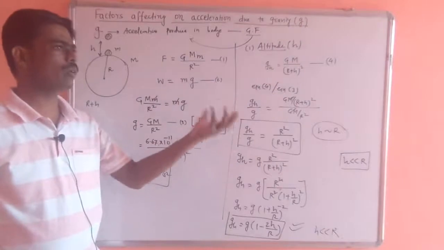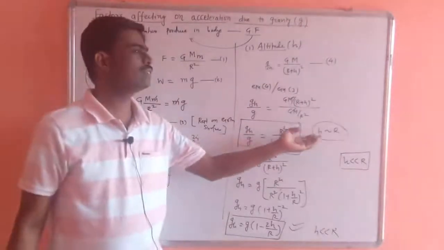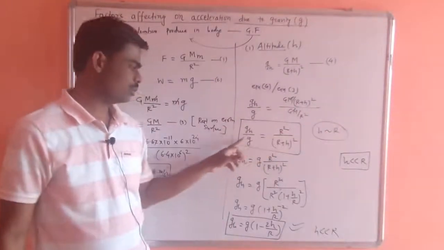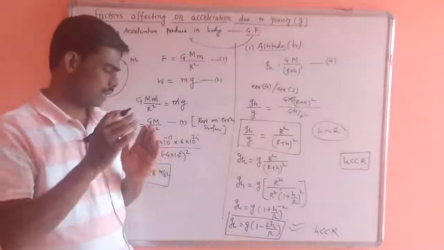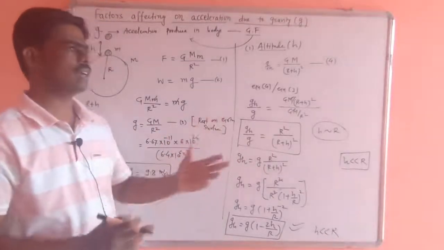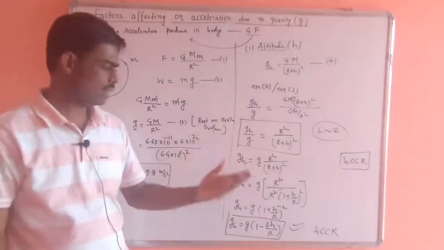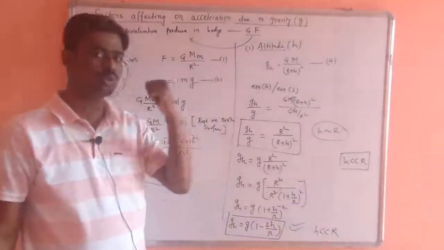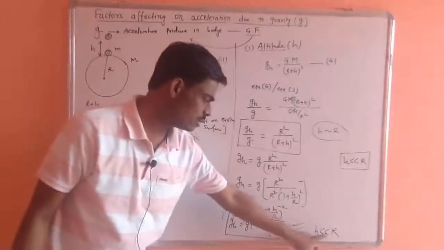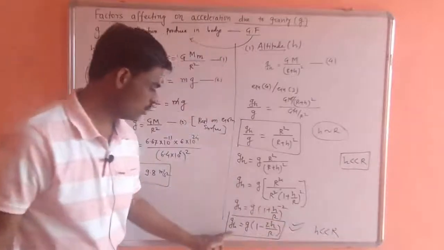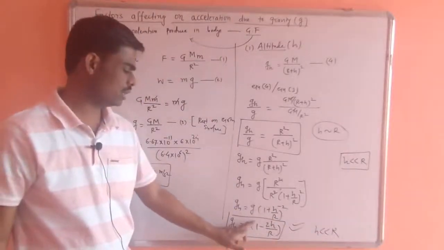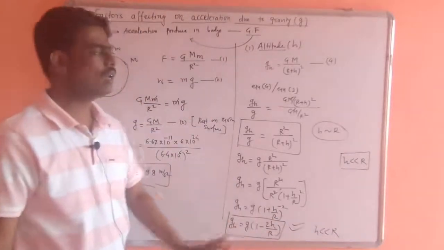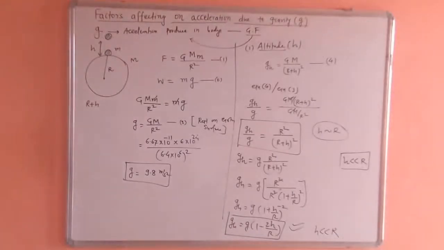If we have to find out the value of g_h when the height is comparable to the radius of Earth, use the first formula. And if the height of the object is very small, 10 meter, 20 meter, and the value of r is 6400 kilometer, then h is very much less than r. At that time we can use the formula g_h = g(1 - 2h/r). Then the second factor we can discuss, that is the depth.